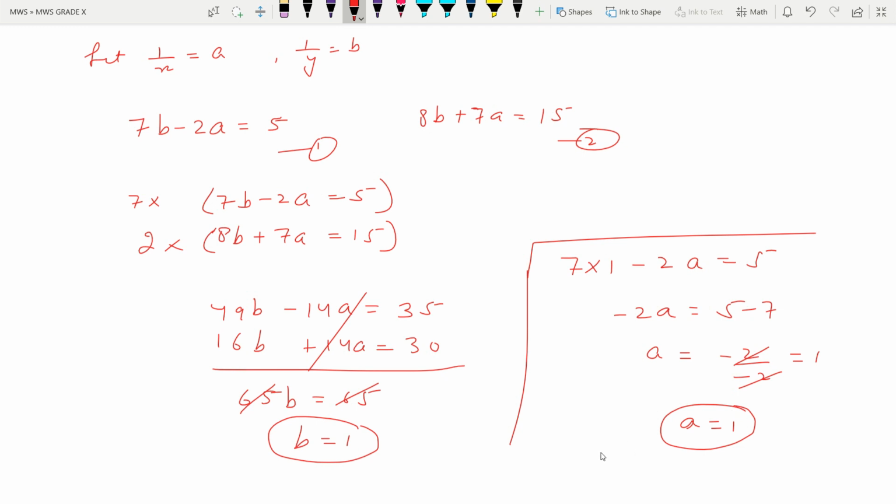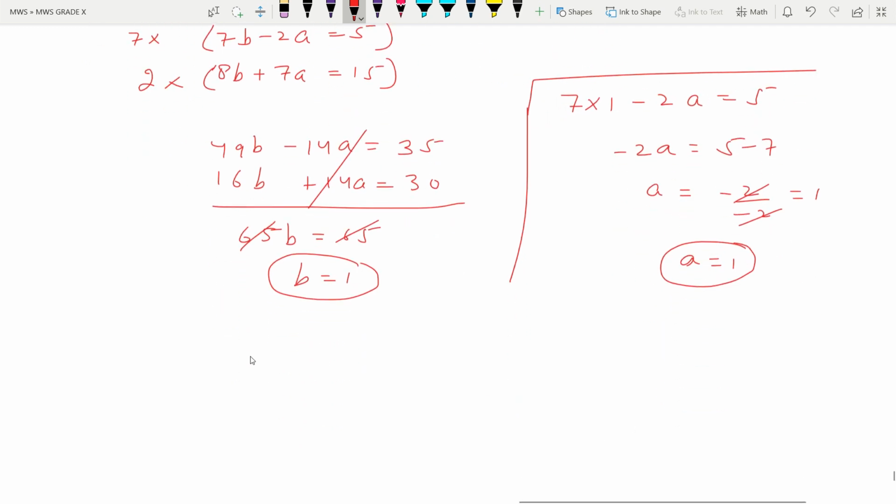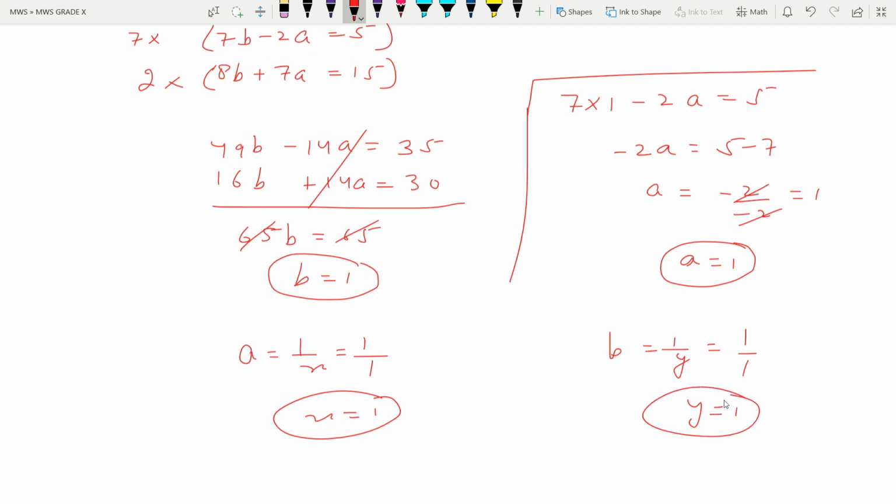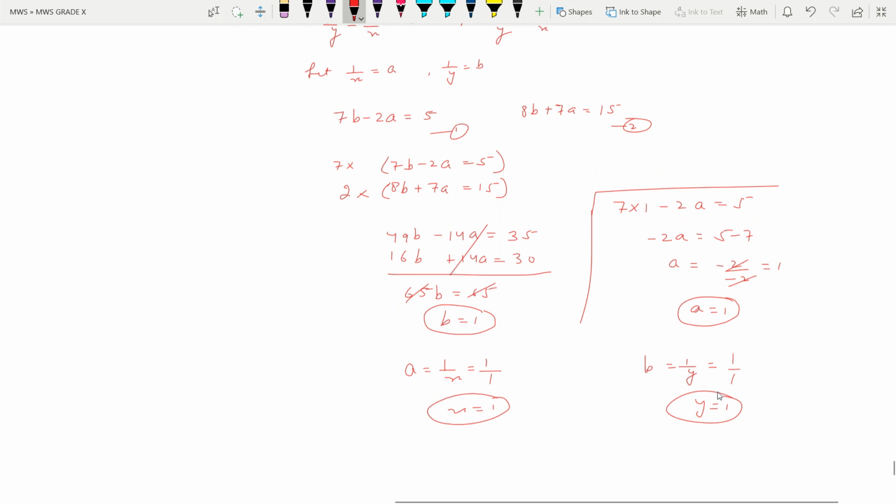So similarly, we can take out the value of x and y. And a, we have assumed 1 by x, that is equal to 1. With cross multiplication, x is equal to 1. And b, we have assumed 1 by y, and that is also equal to 1. So cross multiply, y is equal to 1. So x and y both are equal to 1. So this question is also over.